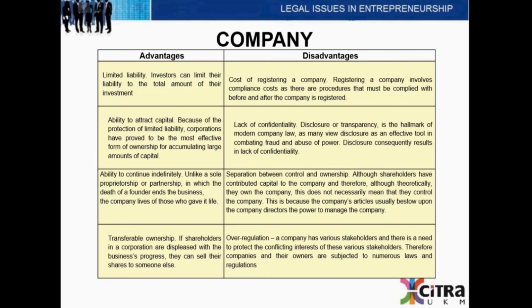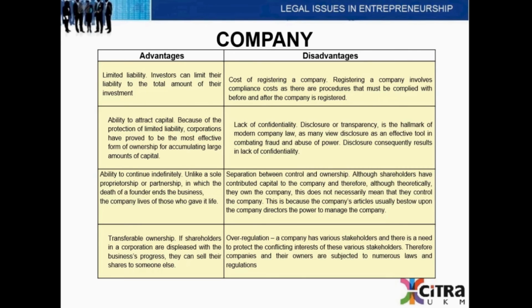First and foremost, the cost of registering a company. Usually, the compliance with the Companies Act 1965 in order to register a company is strict, and there are certain procedures that must be complied with before and after the company is registered. Secondly, there is a lack of confidentiality in the sense that there must be disclosure or transparency when it comes to the running of the company in order to avoid fraud and abuse of power within the company.